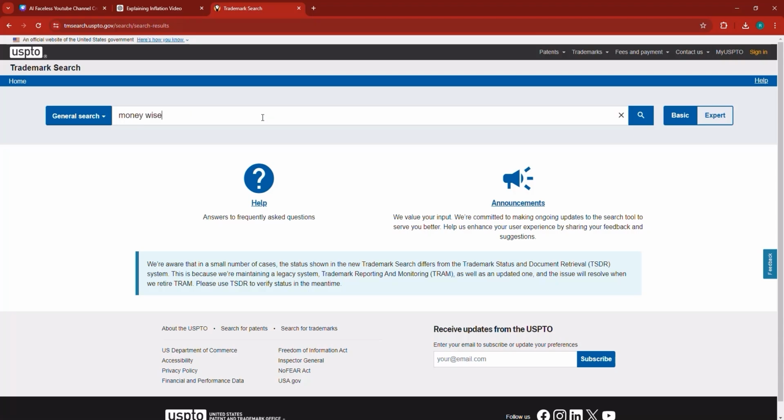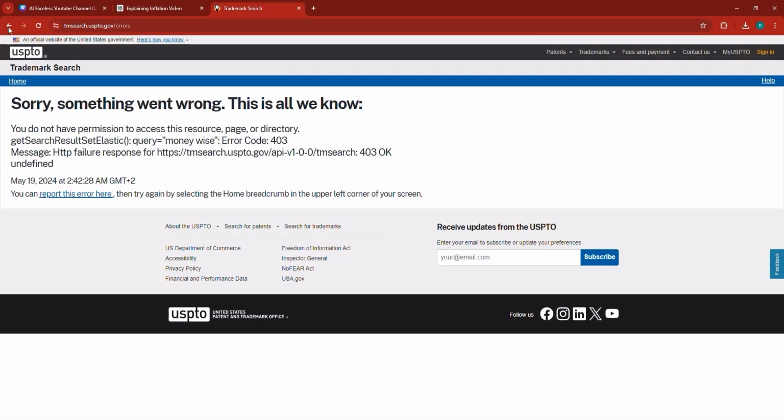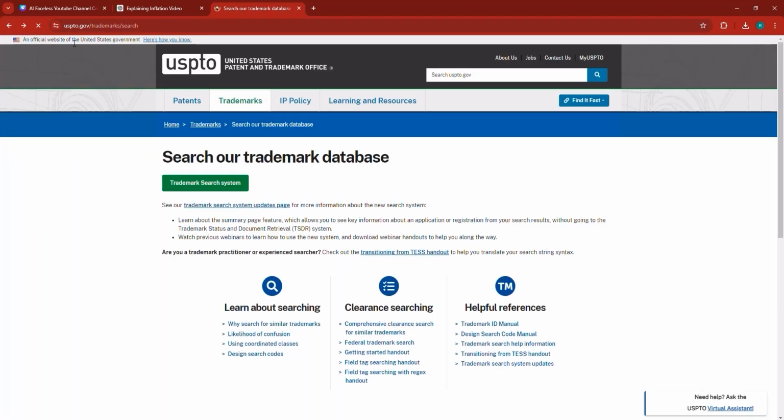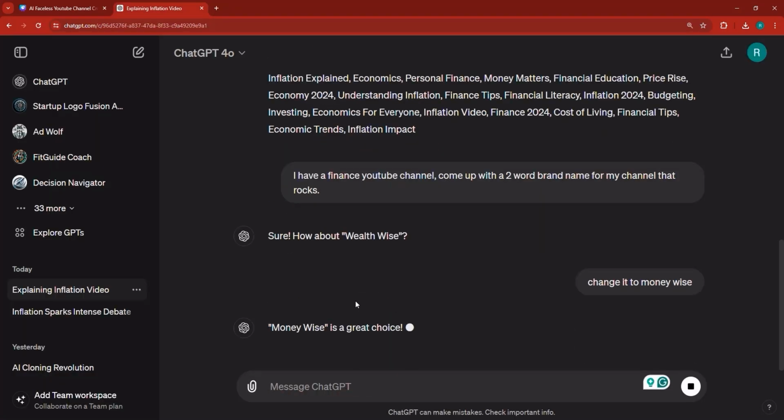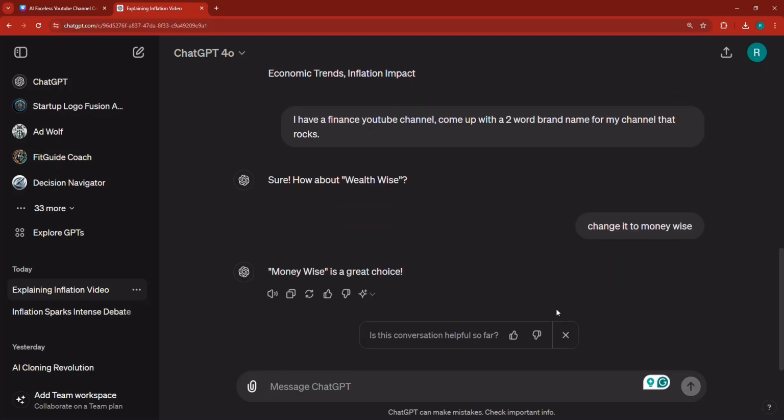Money-wise. Because you need to find out if someone has already used this. But generally speaking, for YouTube channels, it's a bit different. You can see that the site is crashing right now for a moment. It's not working properly. But I'm going to go back to ChatGPT and ask it to change it to money-wise.